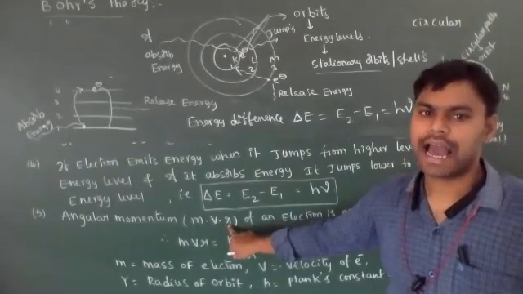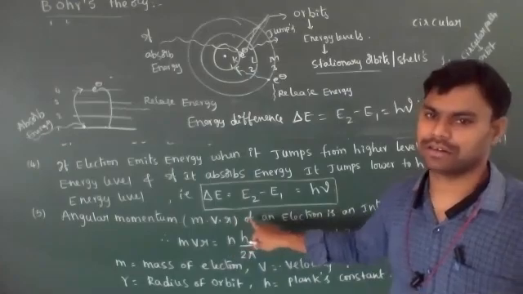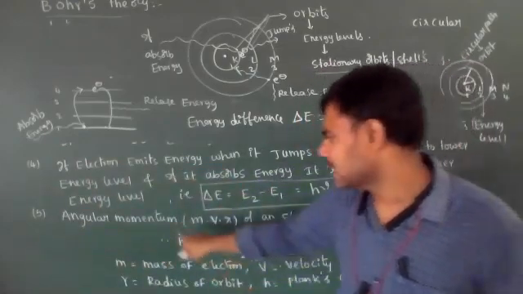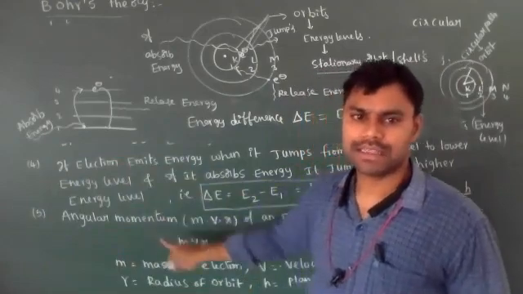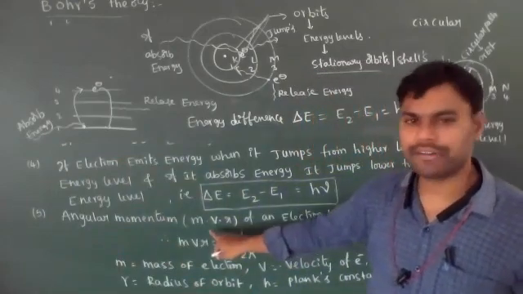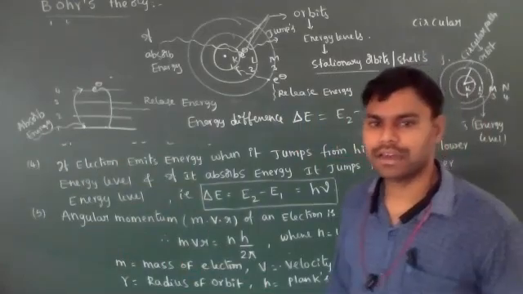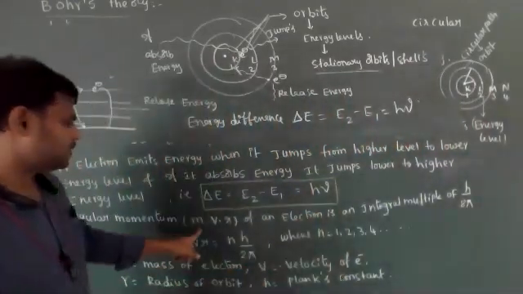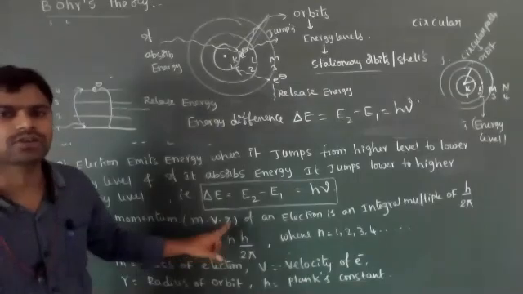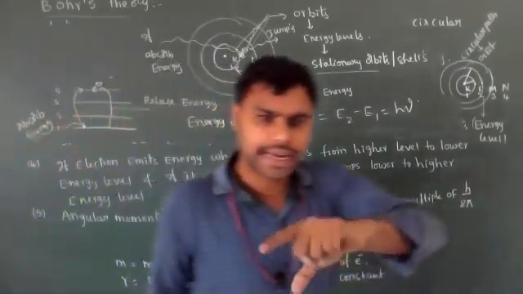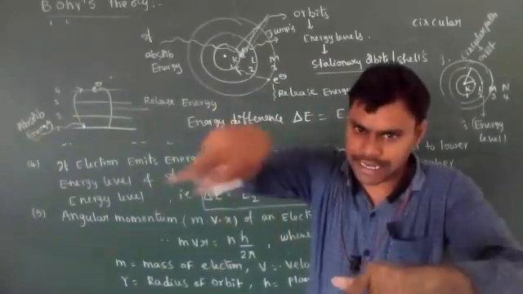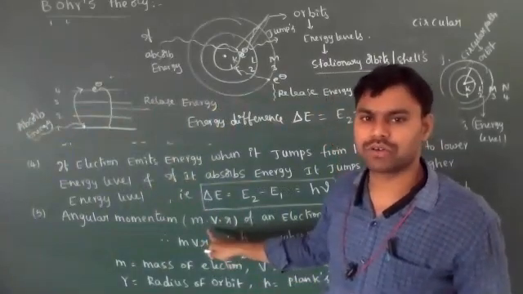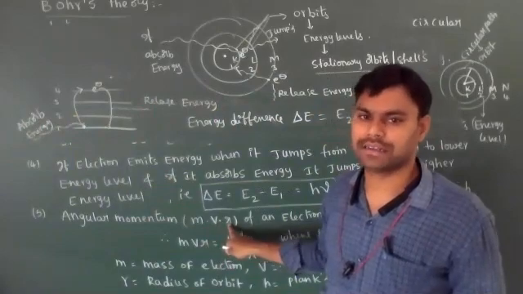Generally electrons revolve around the nucleus, and in that case we calculate the angular momentum for a moving particle as mass into velocity into radius. When electrons or any particles are moving in a circular path or orbit, its angular momentum is equal to m into v into r.